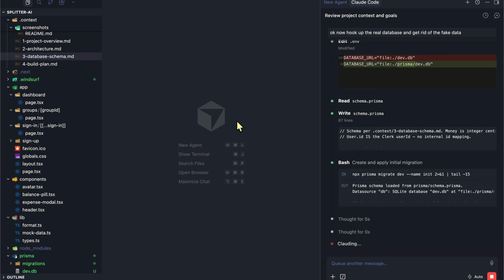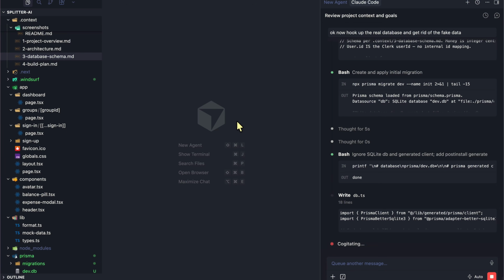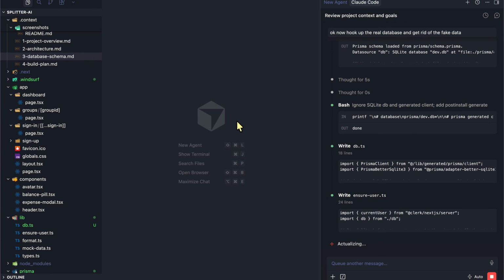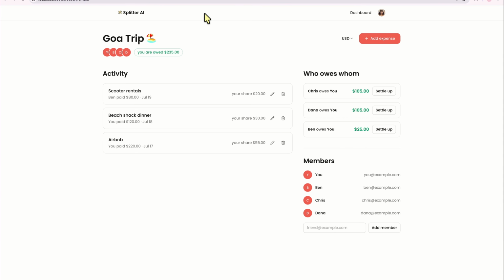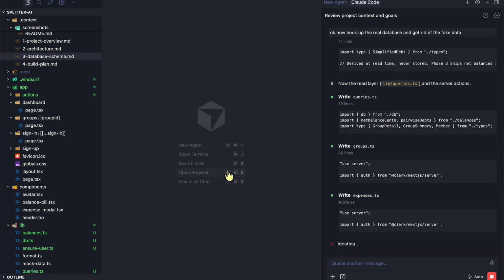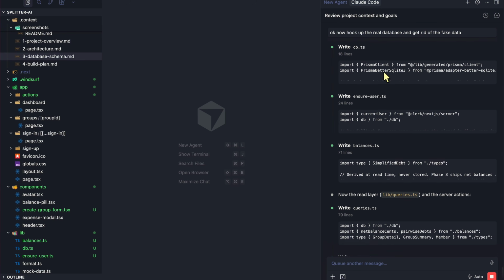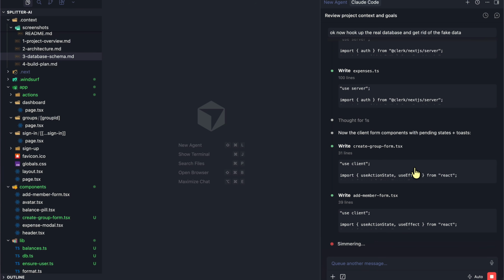Now, I think the tricky part is not to just build applications anymore. It's in fact to architect the applications like we discussed, and how we can basically get all of these context, skills, infrastructure, get going to actually build what we want to build. Now, as it's writing all of that, if I refresh the page, it's still referring to mock data, but slowly it will be able to update it. But if you take a look up at a prompt, it's pretty natural language, right? Like it's so simple and it's able to understand because of how we have architected the application.